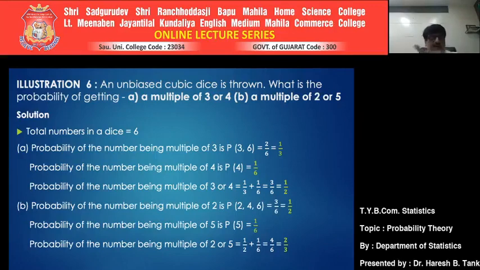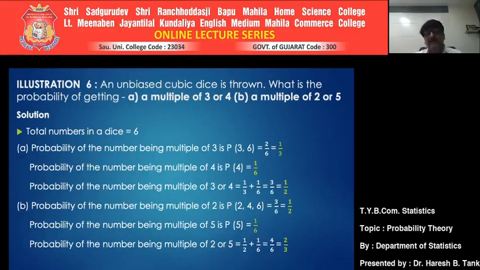Think of another part: probability of number being a multiple of 5. How many different ways can one get 5? Only one way. So the number of favorable cases becomes 1. So the probability becomes 1 upon 6. Now, these are individual probabilities: the probability of getting a multiple of 2, and the probability of getting a multiple of 5.